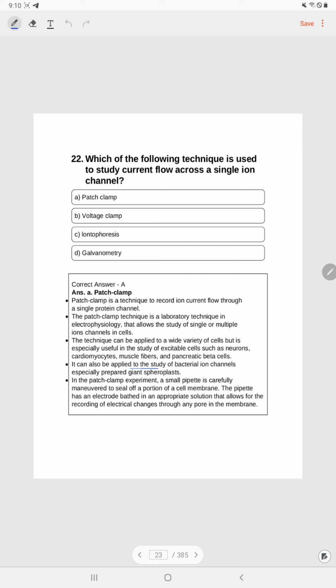It can also be applied to the study of bacterial ion channels, in specially prepared giant spheroplasts. In a patch clamp experiment, a small pipette is carefully maneuvered to seal off a portion of a cell membrane. The pipette has an electrode bathed in appropriate solution that allows for a recording of the electrical changes through any pore of the membrane.